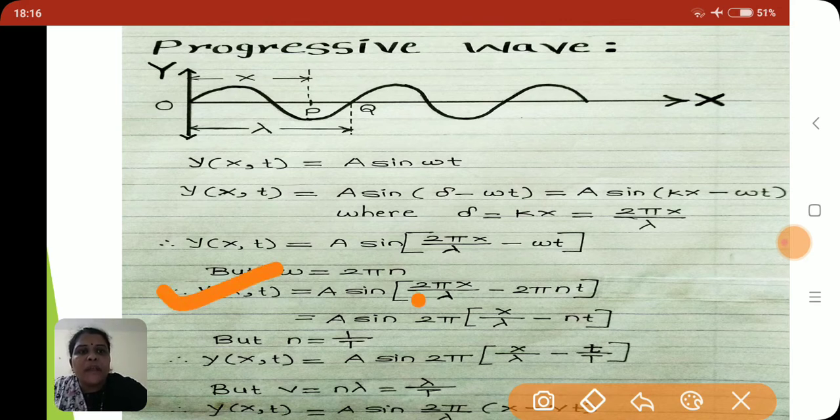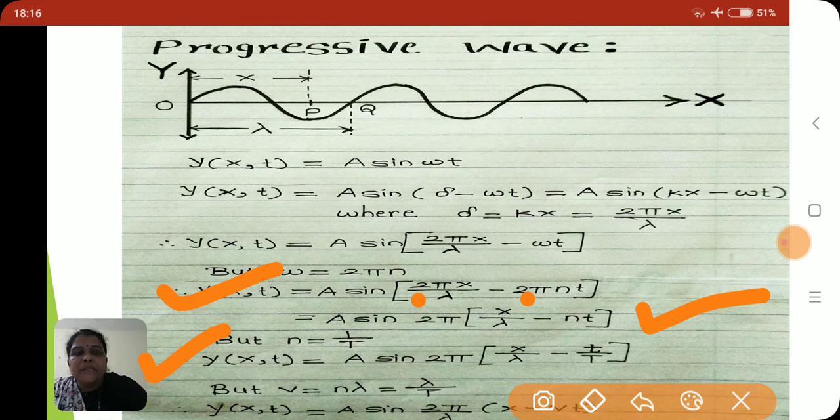Here 2 pi is common, and we get the equation a sin 2 pi (x upon lambda minus n t). But n is the frequency, and n is equal to 1 upon T. That's why y of x,t is equal to a sin 2 pi (x upon lambda minus t upon T), where capital T is the periodic time.